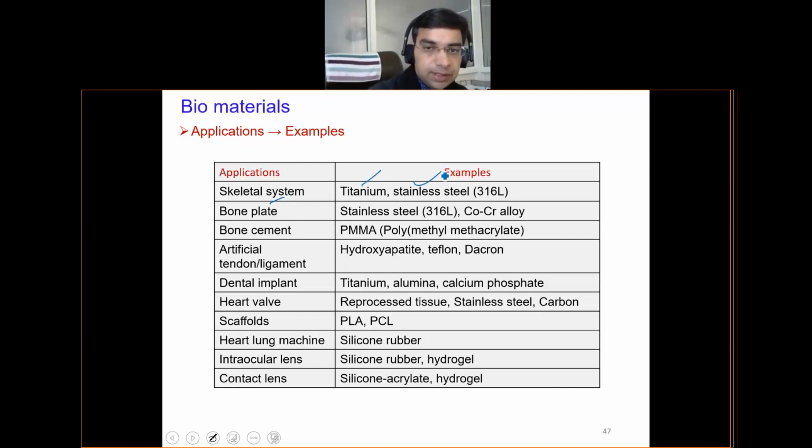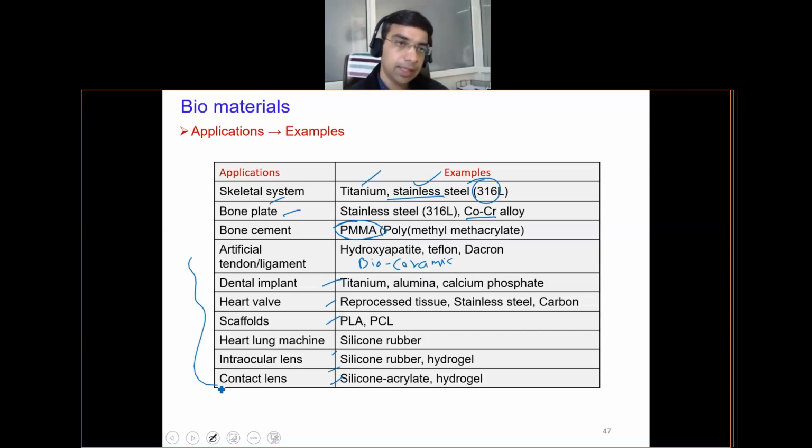We have titanium, stainless steel of the special variety 316. These are different varieties of stainless steel which are coded with numbers. The 316 stainless steel is suitable for bio applications. For bone plate, we have cobalt chromium alloy. Bone cement, PMMA, is a polymer. Hydroxyapatite is a bioceramic. So this table summarizes different types of materials being used for different applications related to biology or the human body.